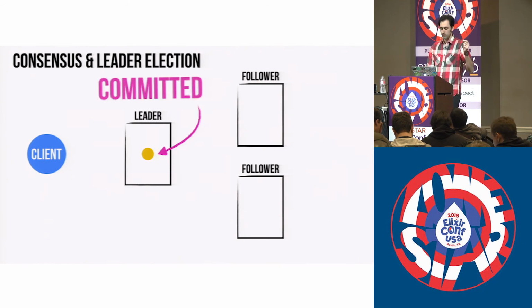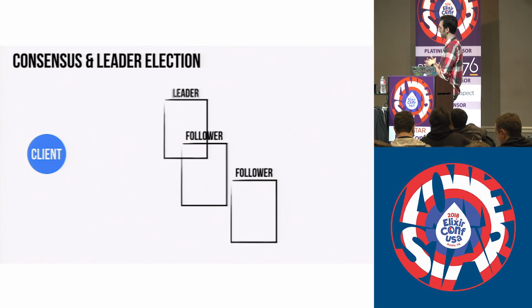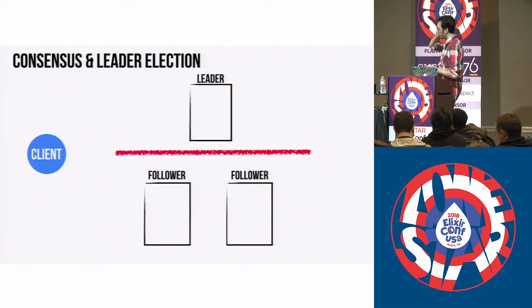When it does that, it votes for itself and transitions into a candidate state, and then sends a message asking for votes, a request vote RPC, to the other nodes in the cluster. If a follower has not voted in this specific term, it will grant its vote and send it back. I'm glossing over some of the more subtle details here, but if the candidate receives votes from the majority of the cluster, then it promotes itself to leader.